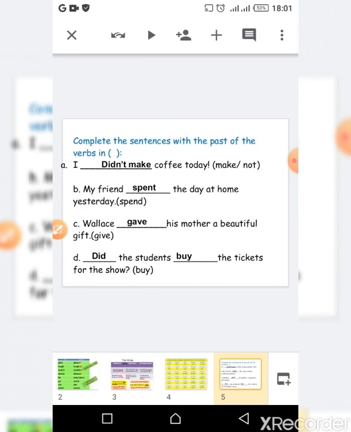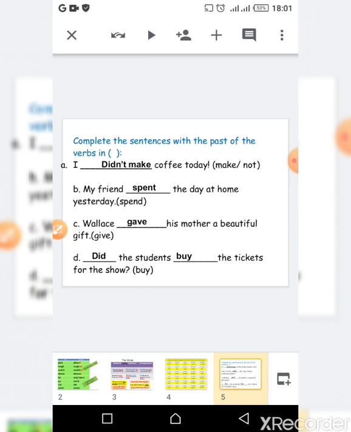So let's study this. Complete the sentences with the simple past form of the verbs in brackets. So here, I blank coffee today. In brackets we have make, not, to denote that there is negation in the sentence. So we say, I didn't make coffee today.